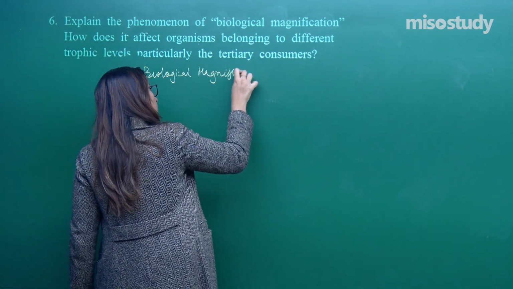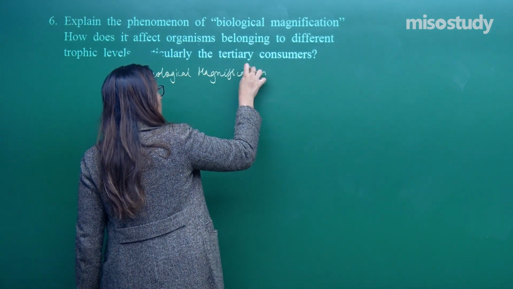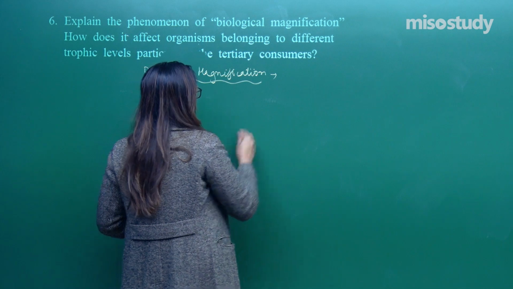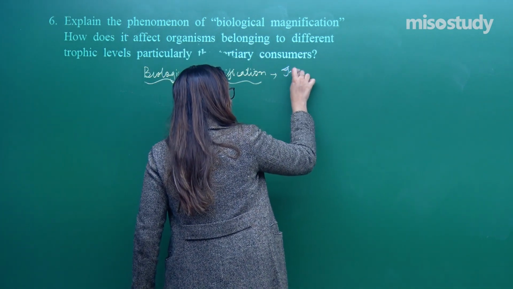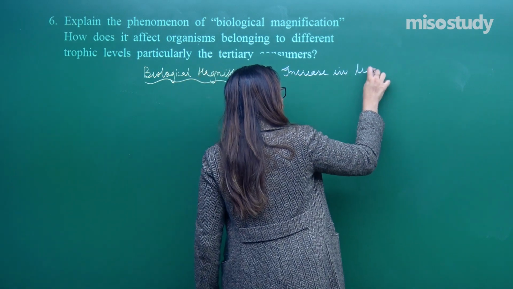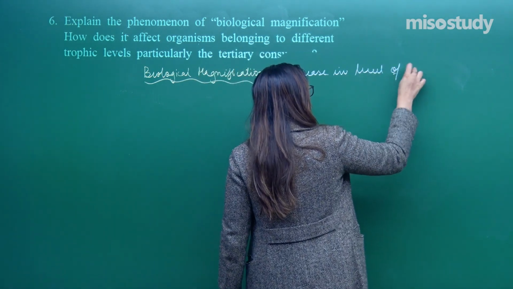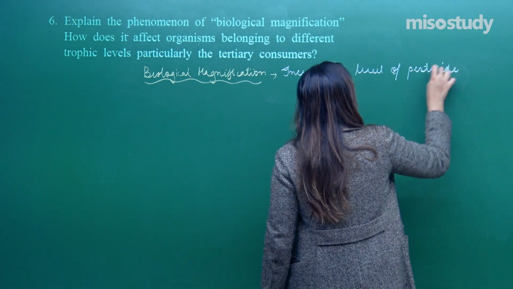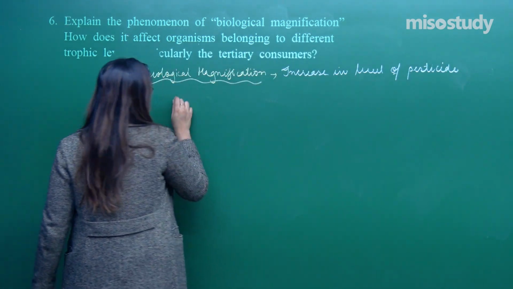What is the full form? It is the increase in the level of pesticide with increasing trophic level.